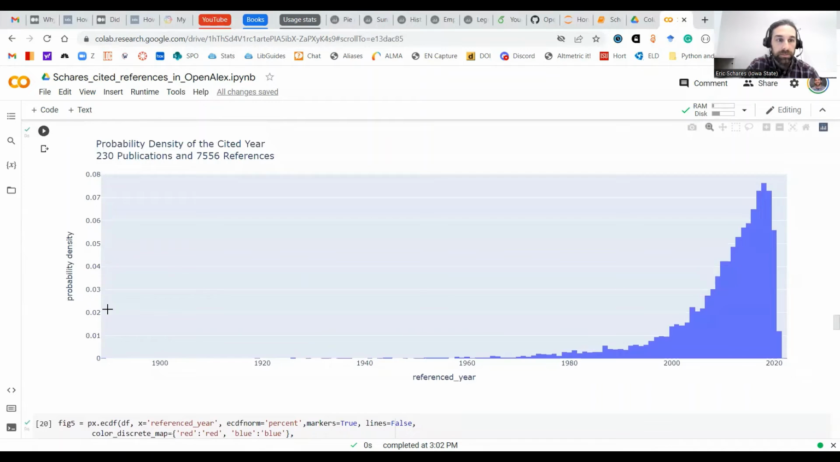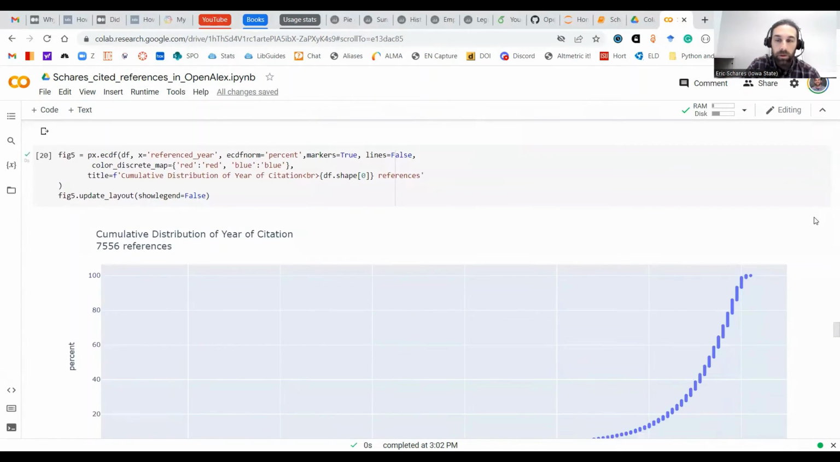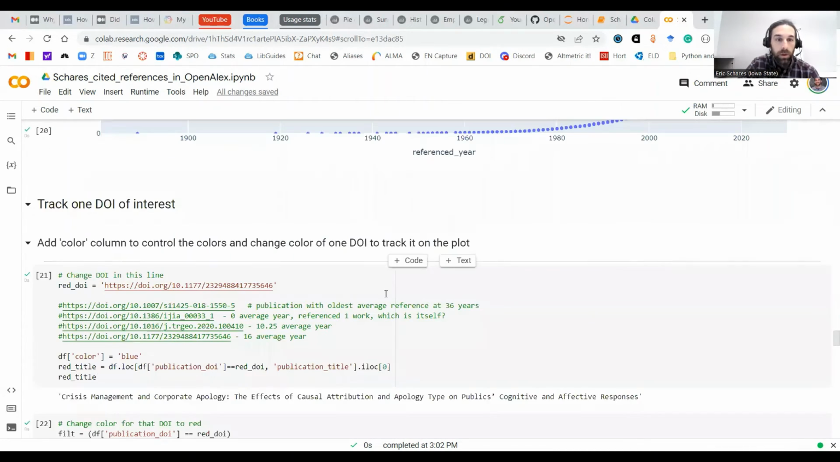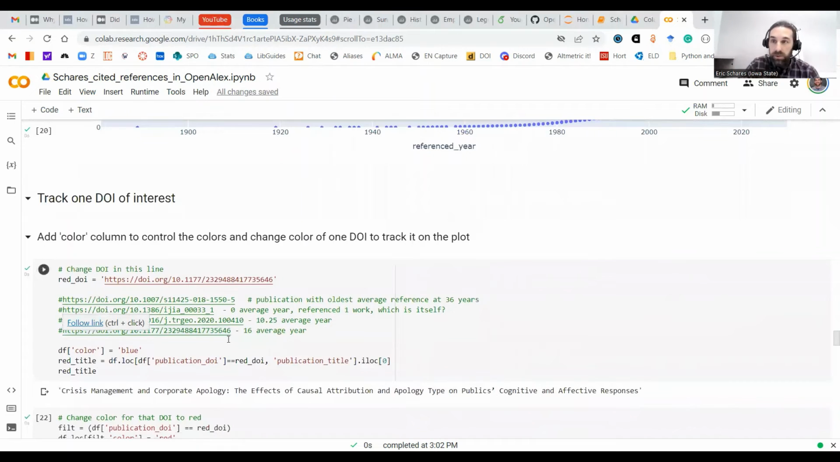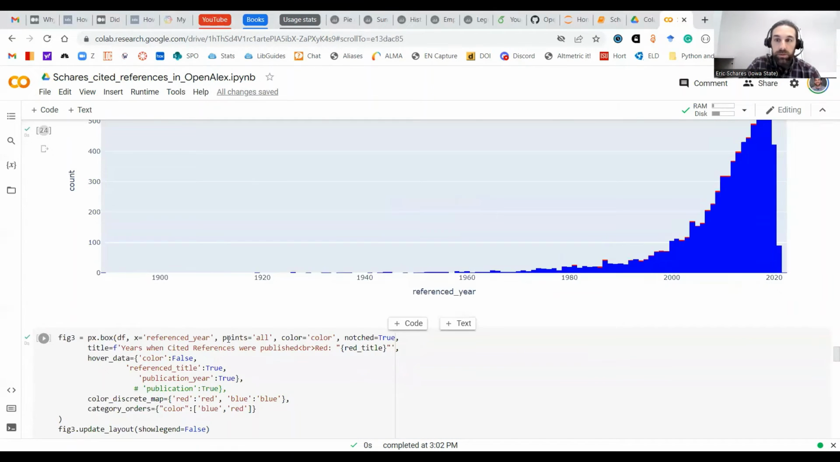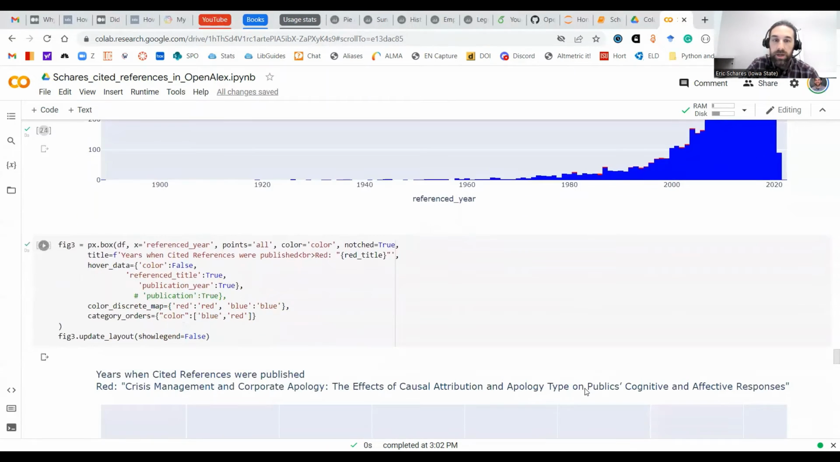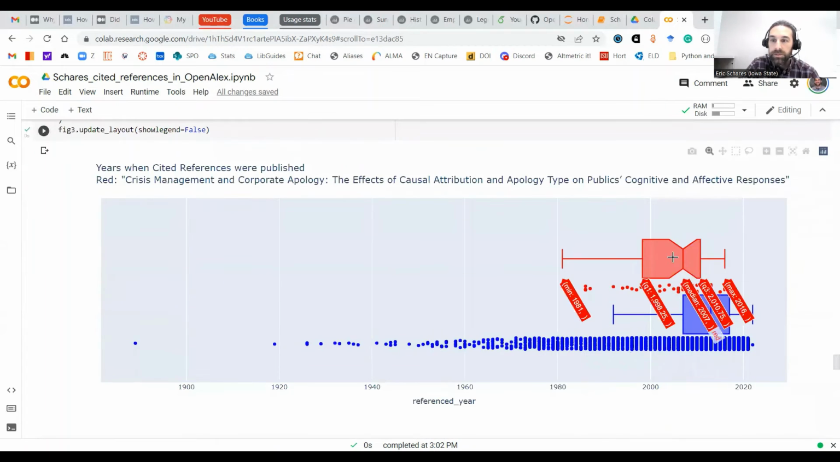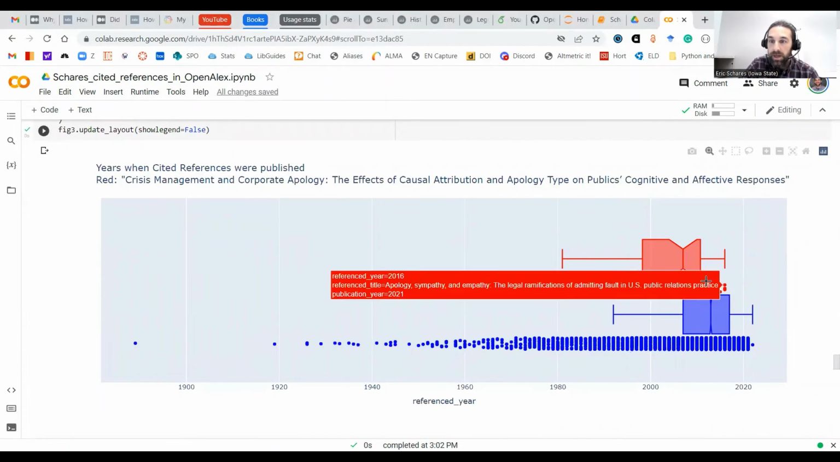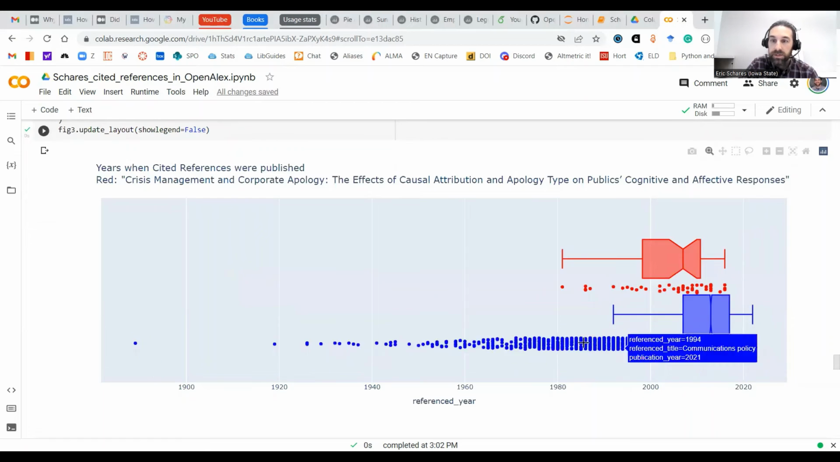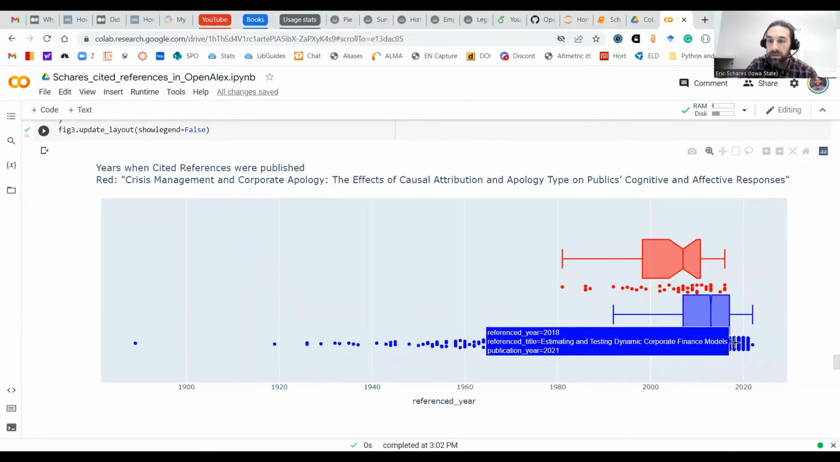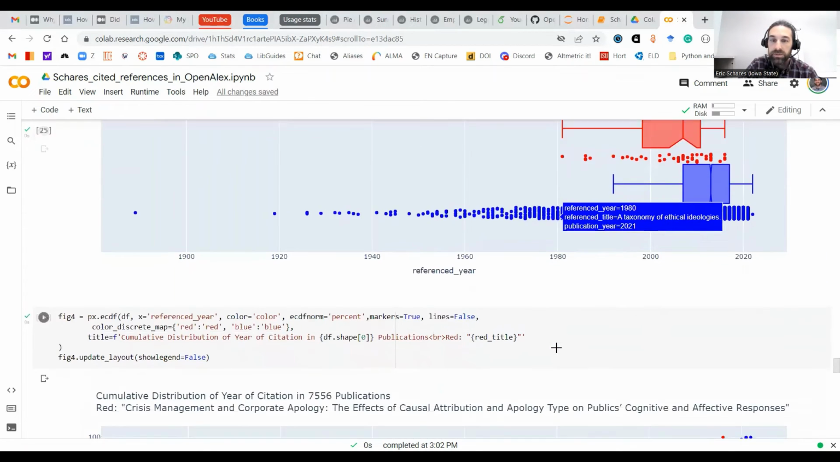We can also change the Y to the probability density, and 2018 had about 7.5% of the references in this particular data set. We can also look at the cumulative distribution plot. We can also track one DOI of interest, so break it out. We change one DOI to red. You can see, maybe if you squint, the red blocks stacked up here, that's the references from that one DOI. This graph is kind of cool. The red is that one single DOI, and it's 42 or however many references, and the blue is the entire data set. You can hover over and get the information on each one of those data points.